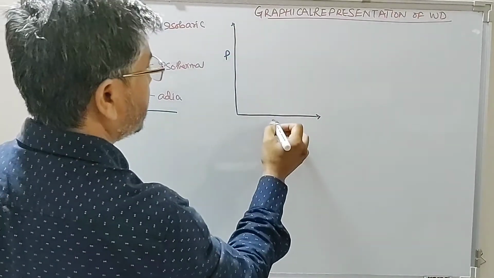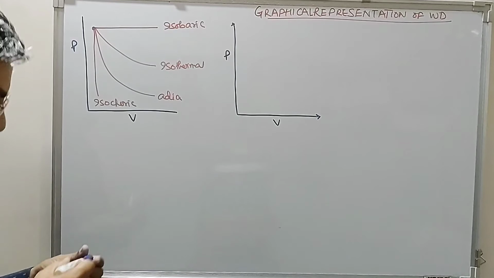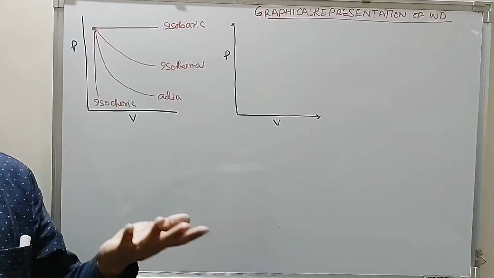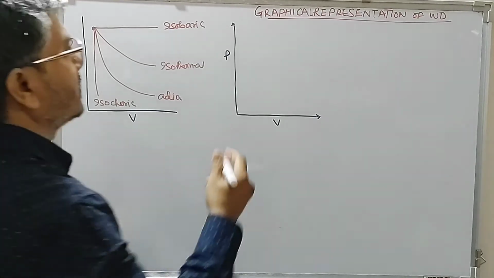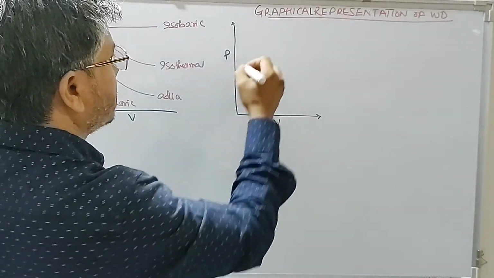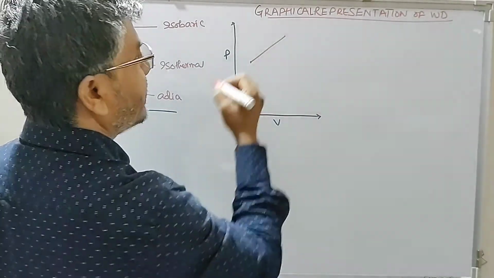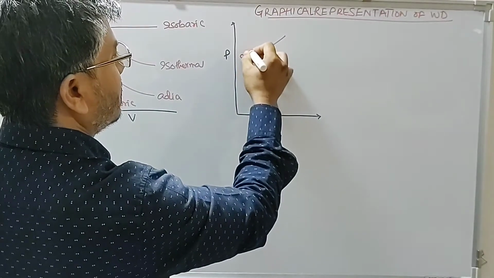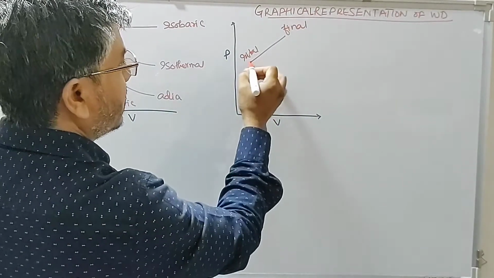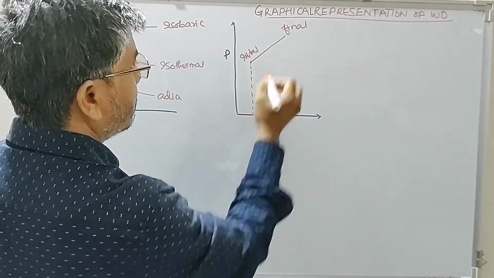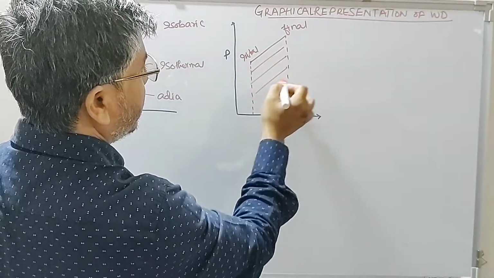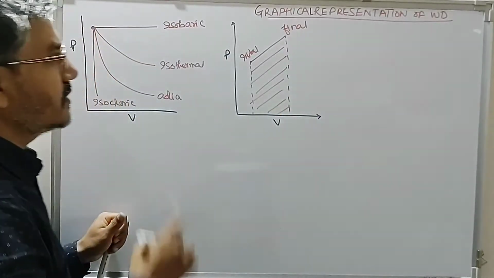This is pressure, this is volume. Now suppose a particular gas is moving from one state to another state. Suppose, look at it, this is the initial state and this is moving into the final state. This is initial, this is final. Then this area represents the net work done during the change.